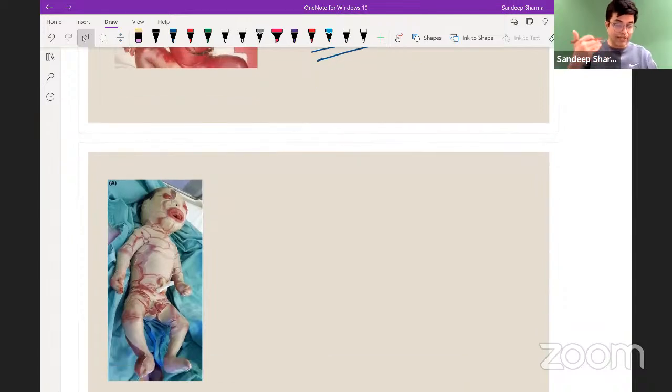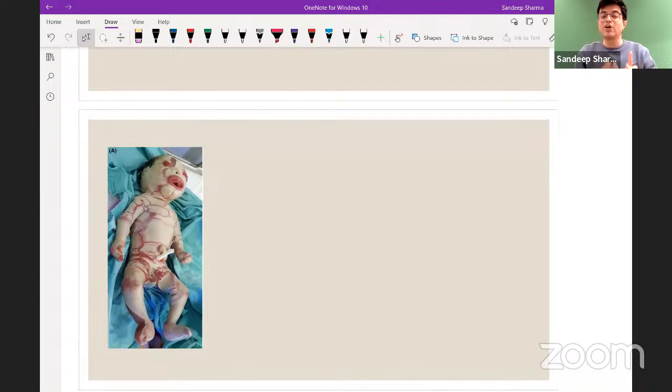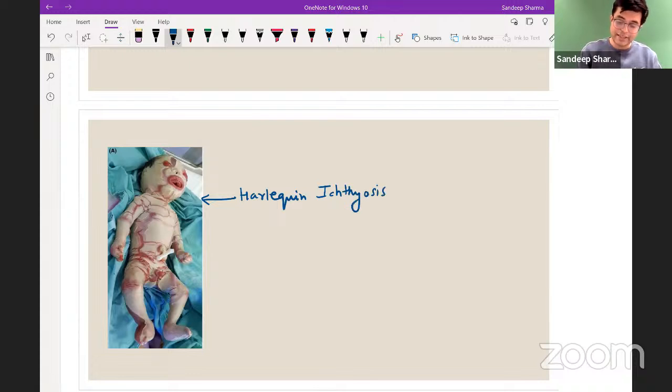This sounds like Harlequin, but it is not Harlequin color change. This is what you call as Harlequin ichthyosis. Harlequin ichthyosis में there is intense dehydration and the splitting of the skin. The epidermis splits into diamond-shaped plates. This is called as Harlequin type of ichthyosis.